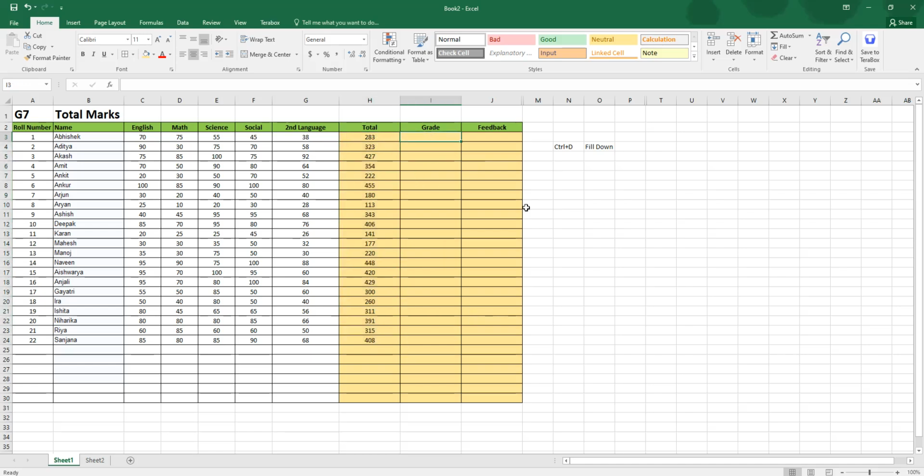And there we go. Now, what if it's not a formula and I have 283 here? If I use the same thing, Control D, check what happens. The same value gets filled down. But if it is formula, the formula gets filled down. So this is very important, very useful to know. Okay, make sure it's a formula, because if it's a value, then everything is going to be the same. All right, so when it's values, do not use a Control D or the fill down, but when it's a formula, you can do that.